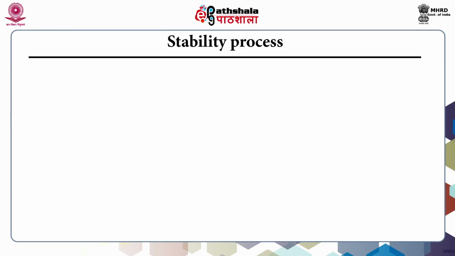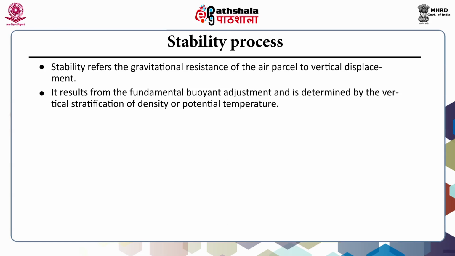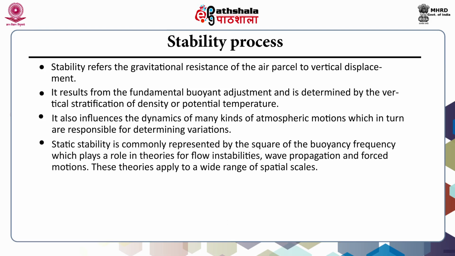Let's see the stability process. The stability refers to the gravitational resistance of the air parcel to vertical displacement. It results from the fundamental buoyant adjustment and is determined by the vertical stratification of density or potential temperature. It also influences the dynamics of many kinds of atmospheric motions, which in turn are responsible for determining the variations. Static stability is commonly represented by the square of the buoyancy frequency, which plays a role in theories for flow instabilities, wave propagation and forced motions. These theories apply to a wide range of spatial scales.